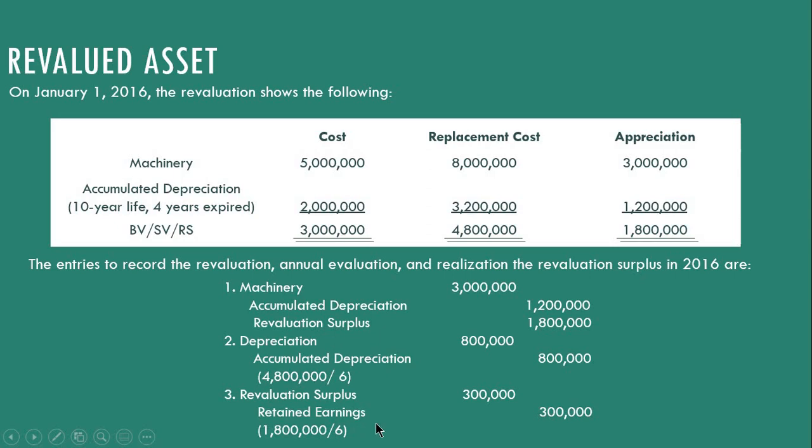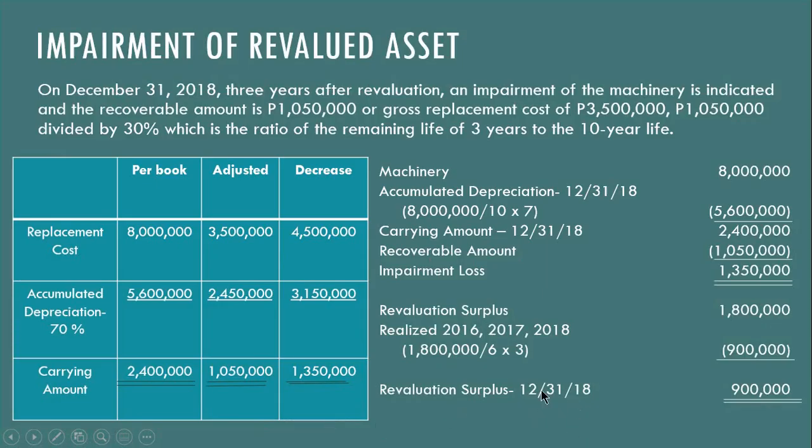So, 1.8 million divided by remaining useful life at the time nag-value tayo na 6 times 3 years nga nilabay na from 2016 to 2017 and 2018, that's 3 years. So, na-realize nga revaluation surplus nga 900,000. So, ang balance sa itong revaluation surplus on December 31, 2018 is 900,000 lang. That's 1.8 revaluation surplus minus realized or transferred to retained earnings through piecemeal realization nga 900,000.